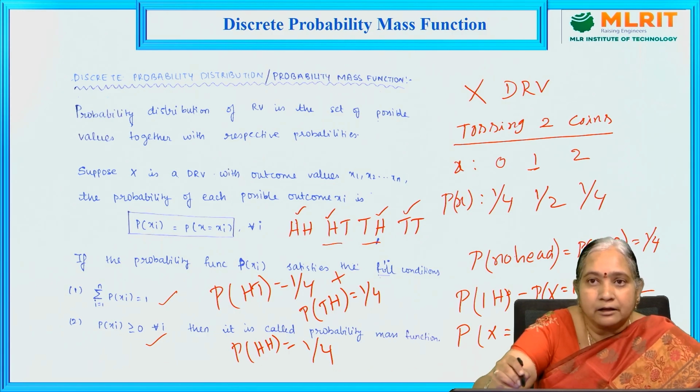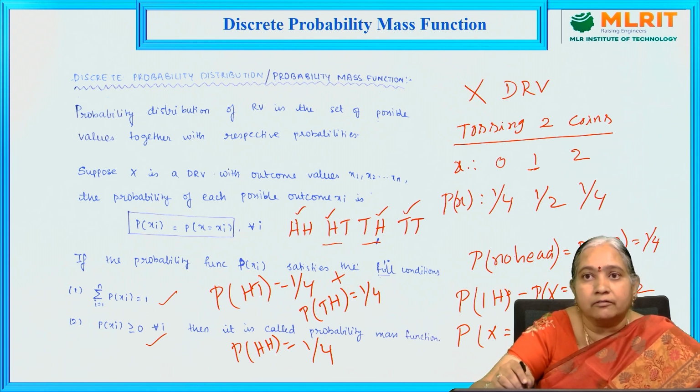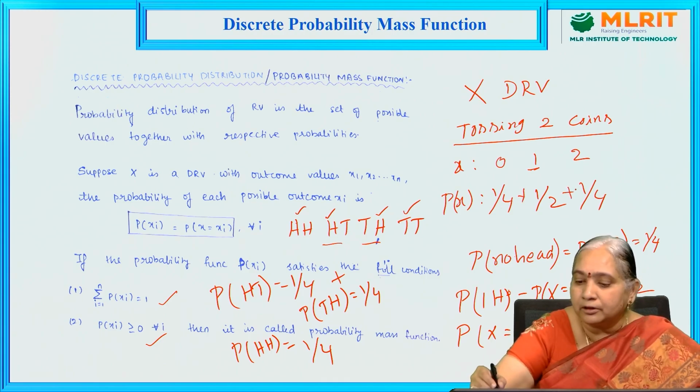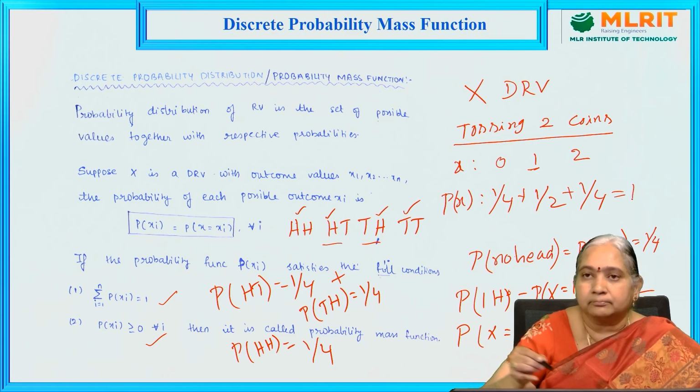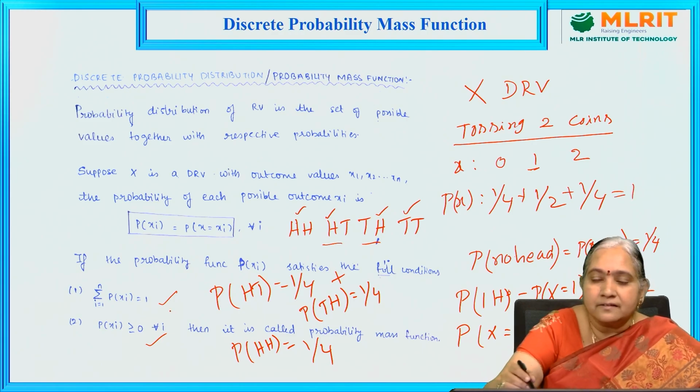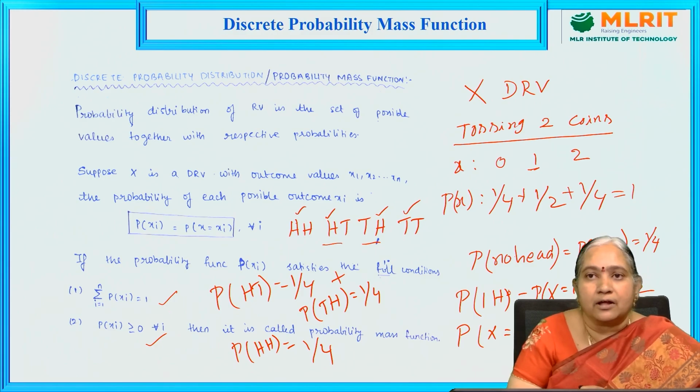Whenever the random experiment is performed, then the total probability of each X value must be equal to 1. So 1 by 4 plus 1 by 2 plus 1 by 4, which is equal to 1. If these two conditions are satisfied, then this is probability mass function.